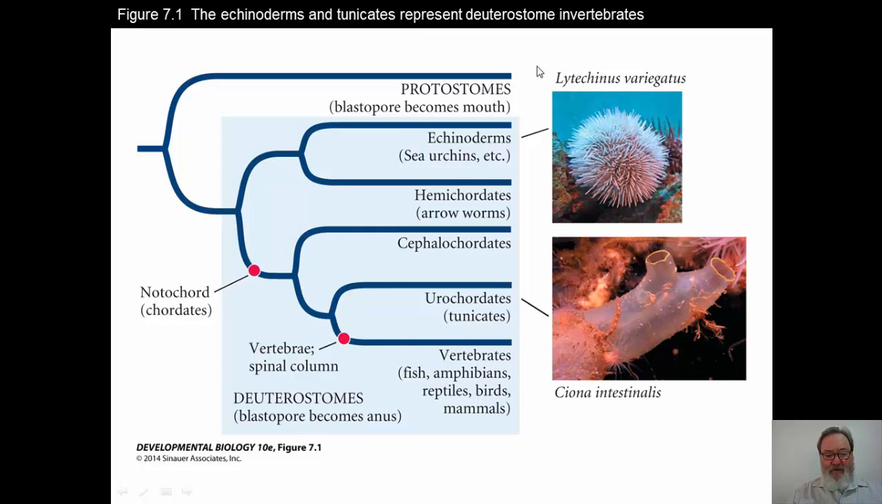If you look at this diagrammatic representation of some of the groups of animals in these categories, in particular in the deuterostomes, you can see there are echinoderms and sea urchins. Starfish would be a part of that. There are hemichordates, the arrowworms, cephalochordates, tunicates, and urochordates. We'll talk about two examples: sea urchins, which are echinoderms, and tunicates, which are urochordates.